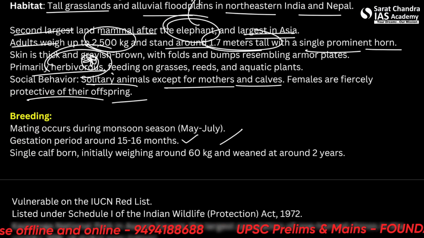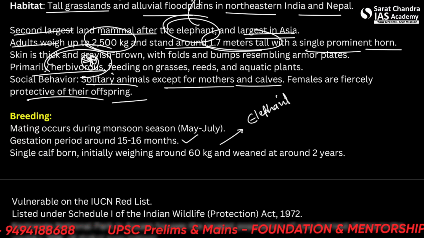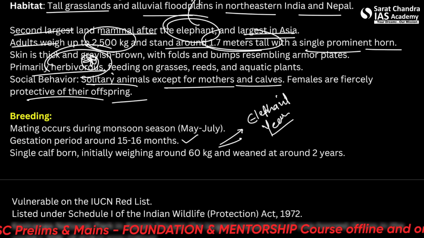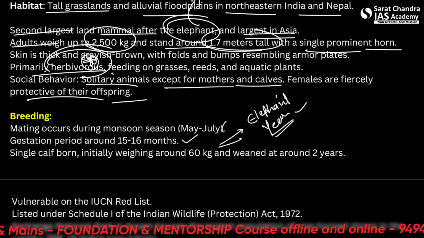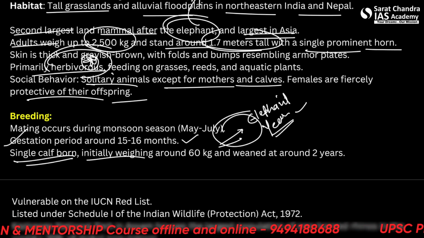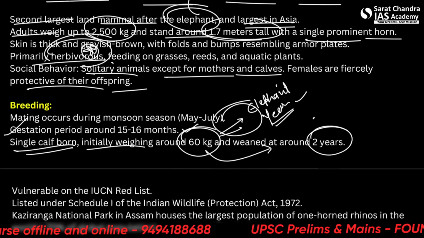Earlier in prelims, the gestation period of an elephant has been asked. So when we are talking about 16 months, it means more than a year. Alright, so please take care of this. Gestation is long, and a single calf is often born, initially weighing up to 60 kg and weaned at around 2 years. So please remember these facts.